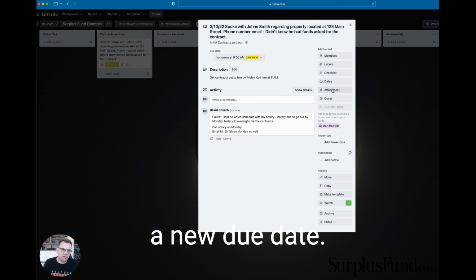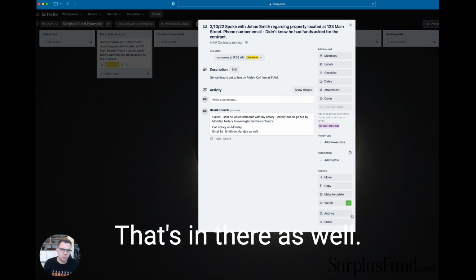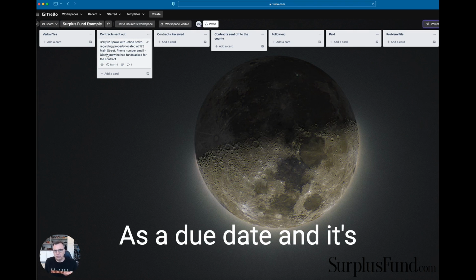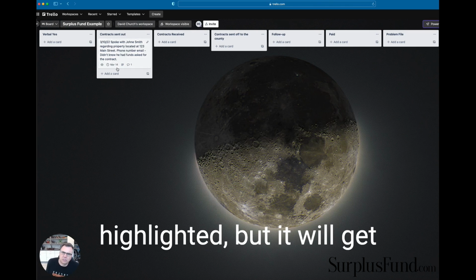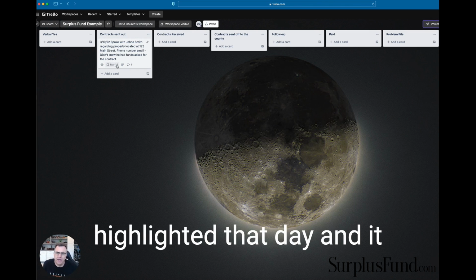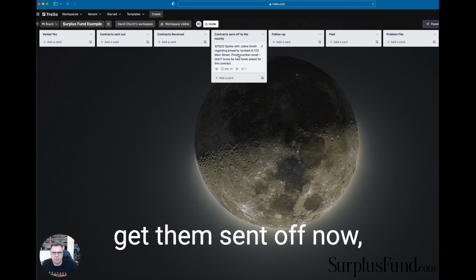And then I have a new due date. Not exactly a new due date on Monday. Bam, that's in there as well. Then it's going to show up Monday as a due date, and it's not highlighted. Like usually, if it's like the same day or day before, it gets highlighted. This isn't highlighted, but it will get highlighted that day, and it will even show me overdue. It's really nice.